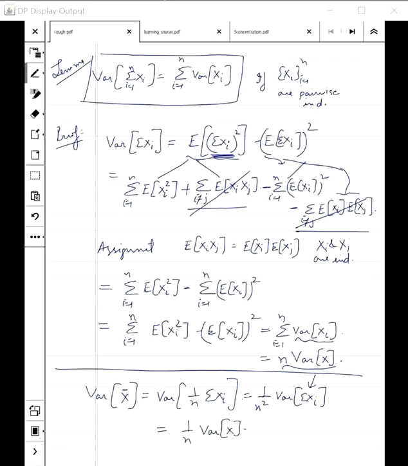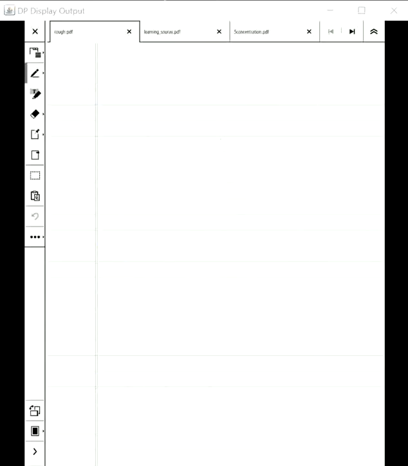So now, for this random variable x bar, we have all the information to apply the Chebyshev inequality. We know that this is the expected value of x. We also know that the variance of x bar is 1 by n times the variance of x. Applying the Chebyshev inequality directly, we get the law.